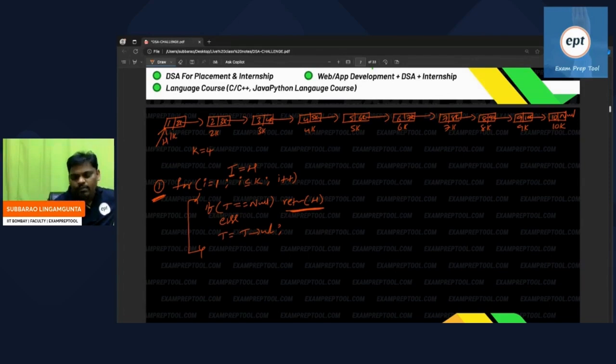Initially test is head. So it will ask every person: first person, are you there? No, return head. If anywhere he gets to know that k people are not there, you will simply stop and return the head. Now, whenever you come to the second step, it is an indication that k people are already there, so you can reverse it.